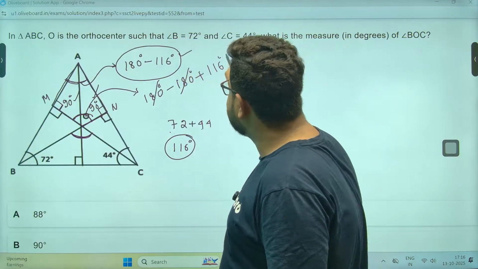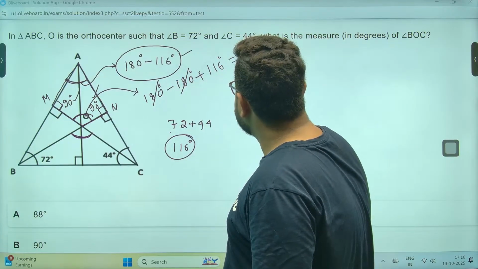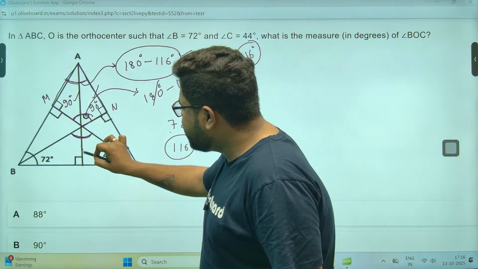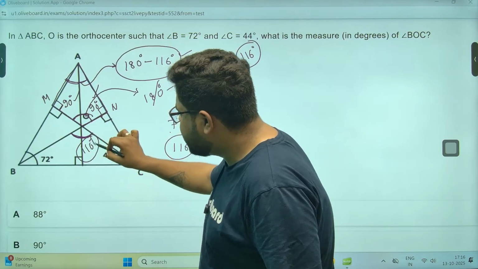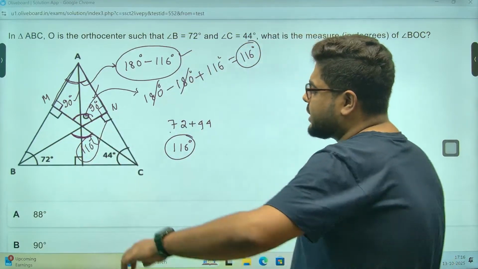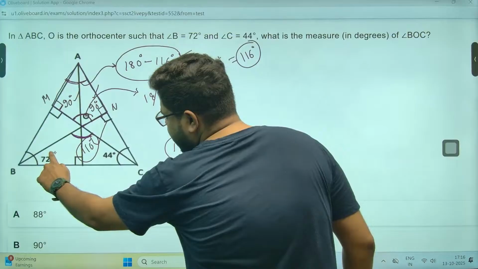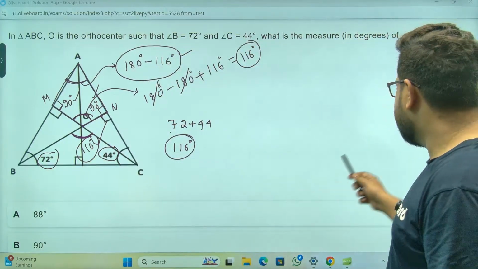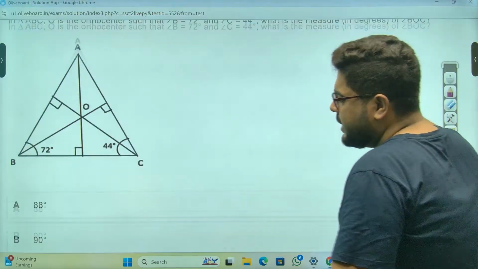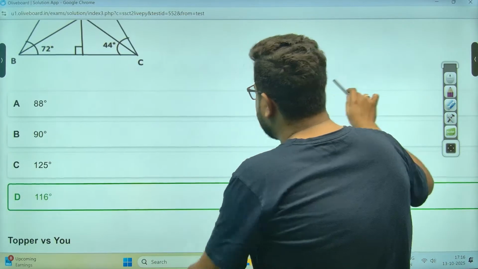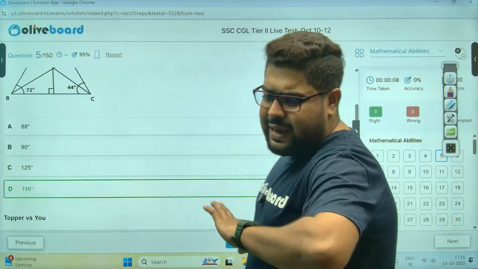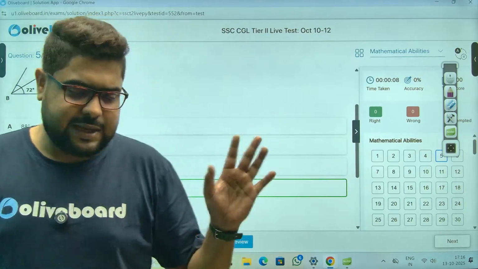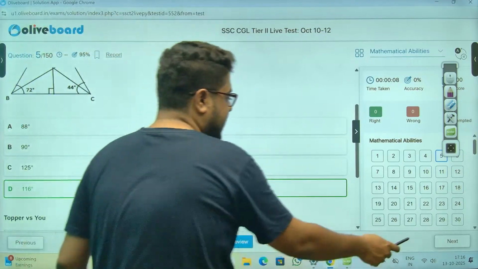So this cancels, and this is 116. If this is 116, then this is also 116, sir. That is how the shortcut comes: it is directly 72 plus 44. You don't need to do anything. But if you can figure this out or remember it, it's okay. I'm not too pushy about this, about memorizing it.